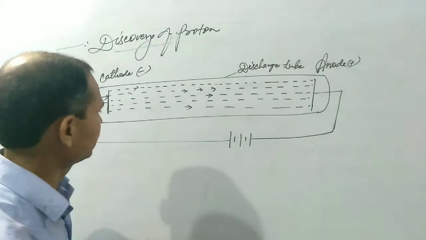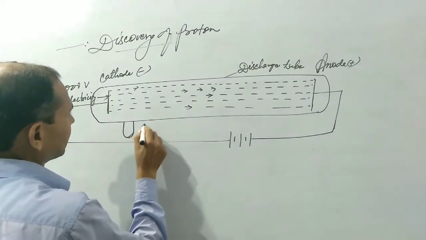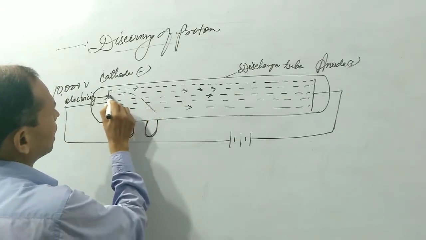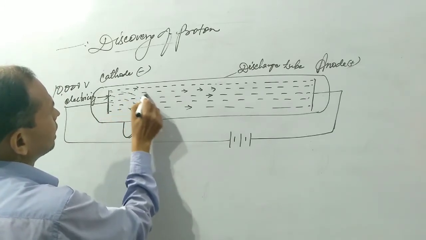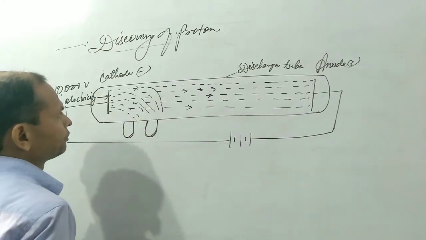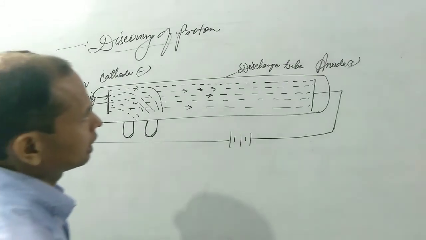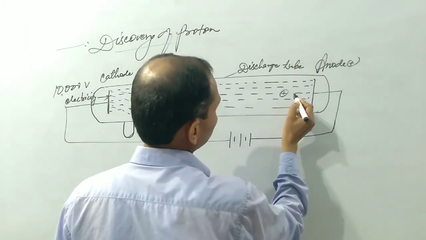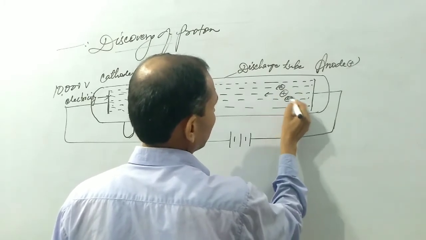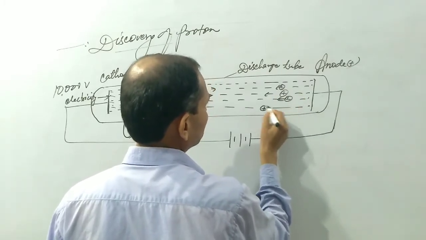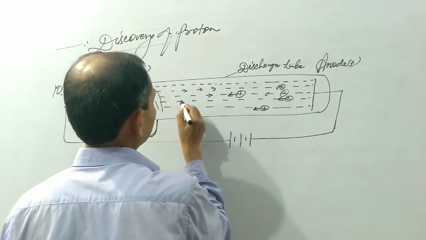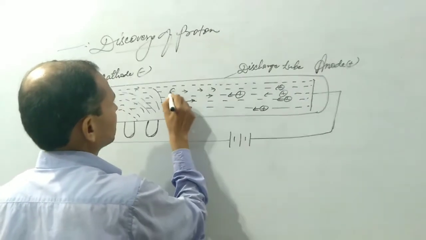And again he put a magnet to control cathode rays, and he increased or decreased the intensity of electricity. Then he found that another type of ray also originates from anode and turns towards cathode. This is positive charge ray and this is negative charge ray.